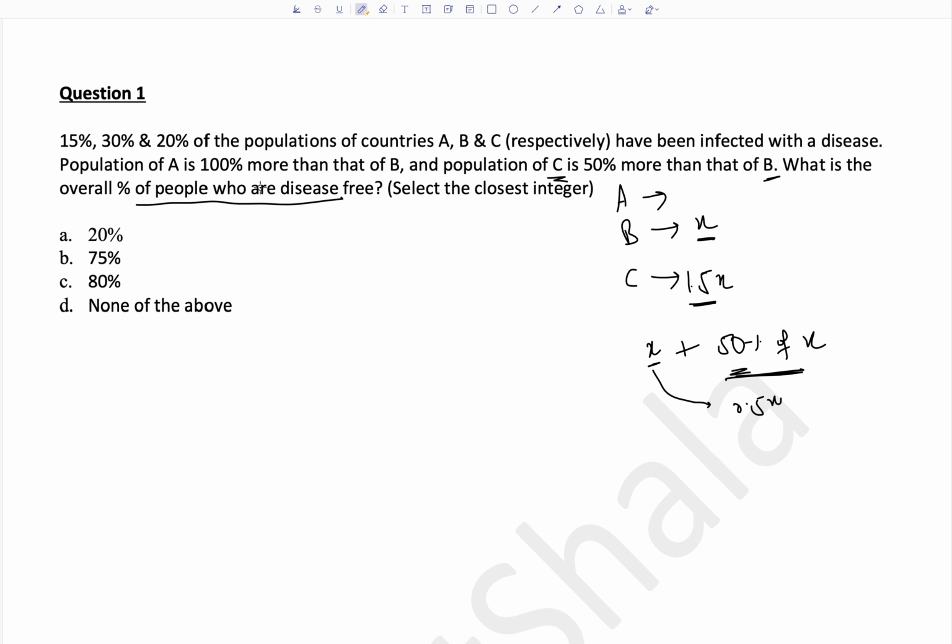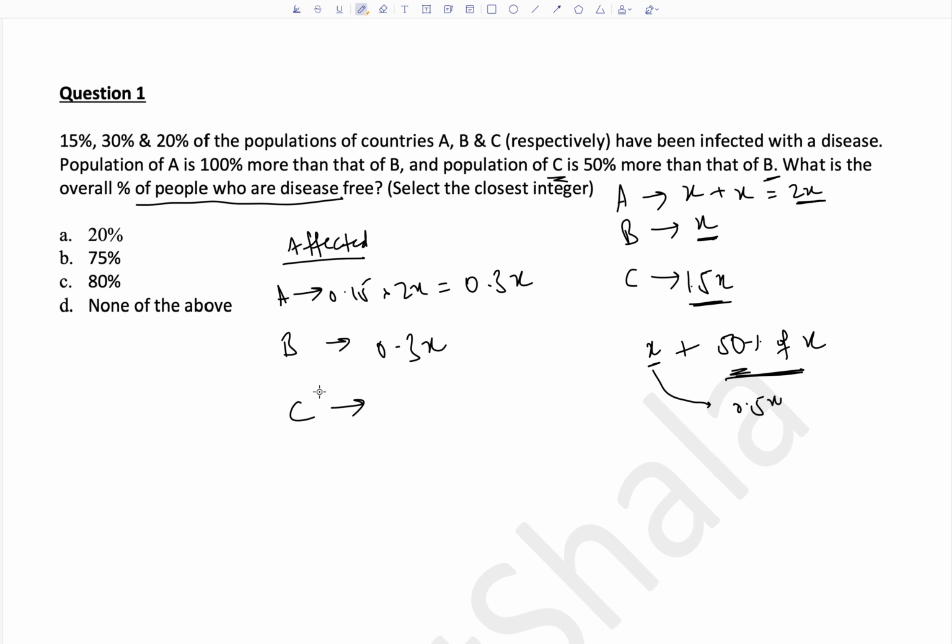Similarly, A is 100% more than that of B. So it becomes x plus 100% of x, which becomes 2x. So now we know the total populations in terms of x of A, B and C. 15%, 30%, 20% of populations are affected. So affected people in A: 15% of 2x is 0.15 into 2x, which is equal to 0.3x. Similarly for B it is 30% of x, directly you can say 0.3x. C: 20% of 1.5x, 1.5x into 20% also becomes 0.3x.